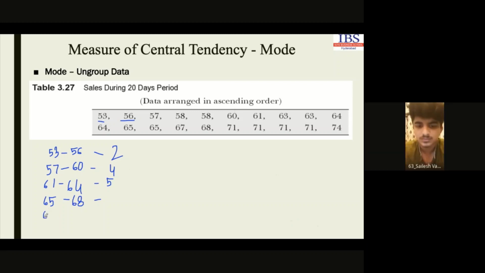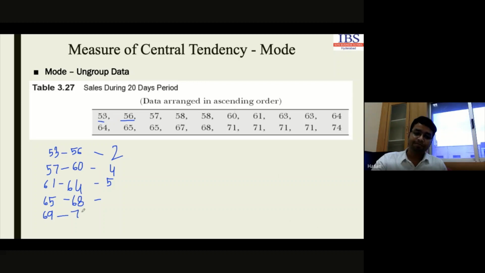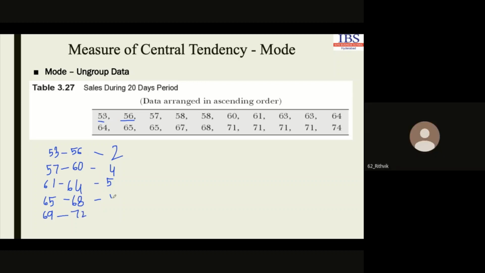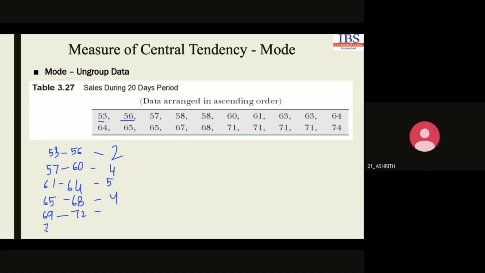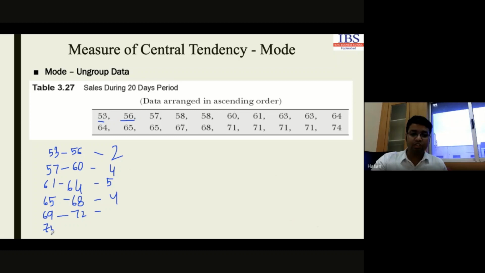You just count and tell me. Sir, 4. Again 4. Sir, 65 to 68, 4. This is 4. Then this one, 4. 73 to 76, 1. This is 1 and this is again 4, right?